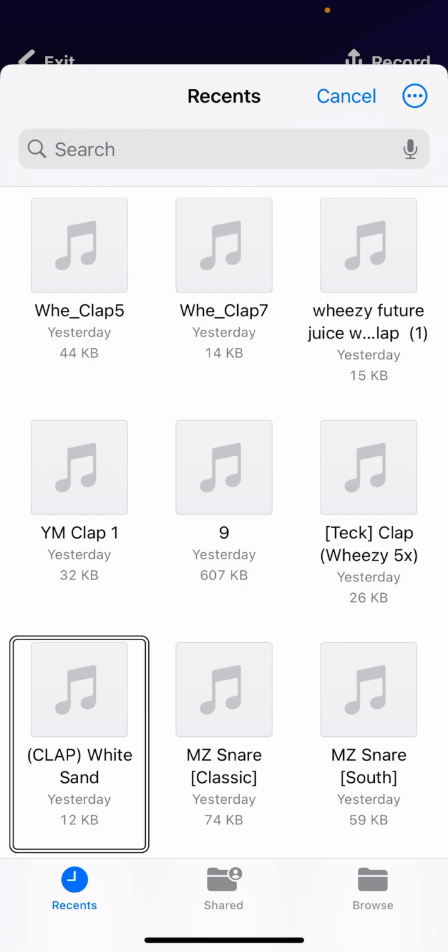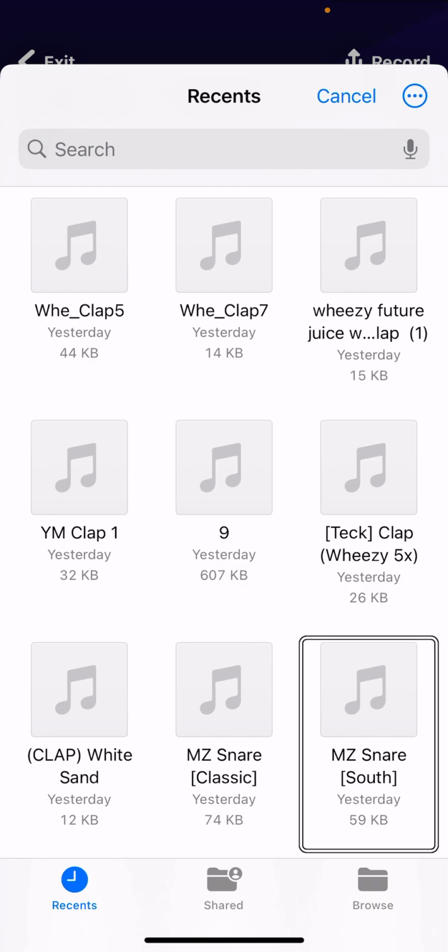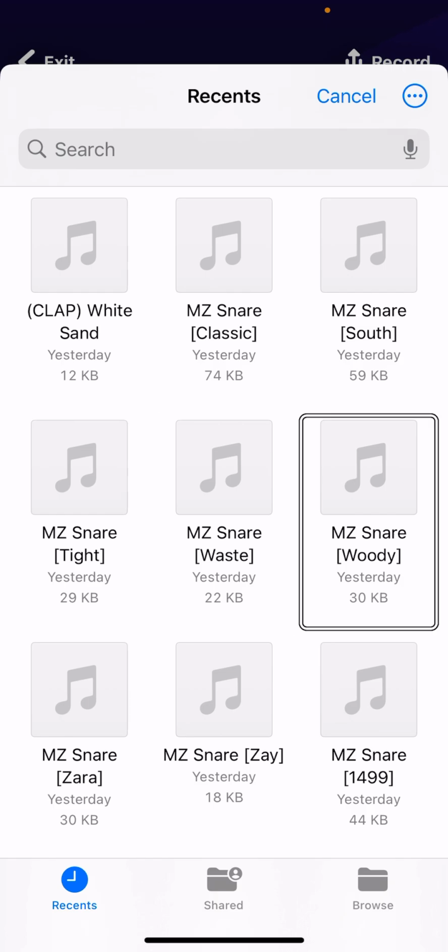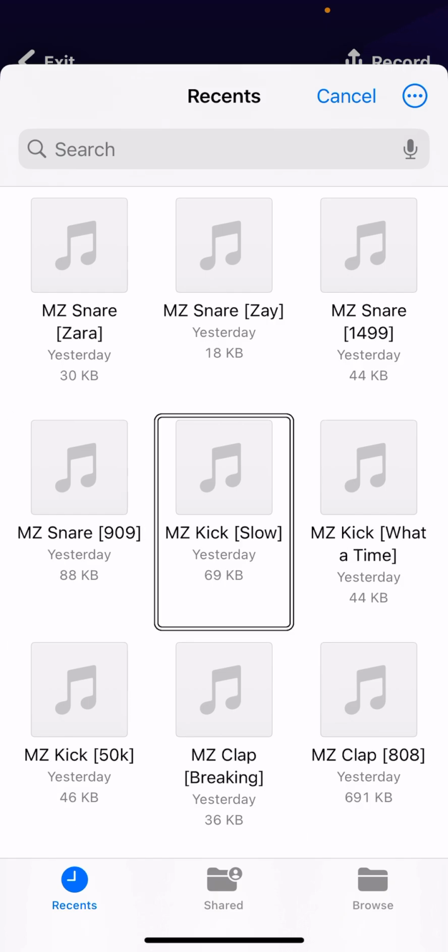This is clap, random clap, so I'm just gonna select an MZ open snare.